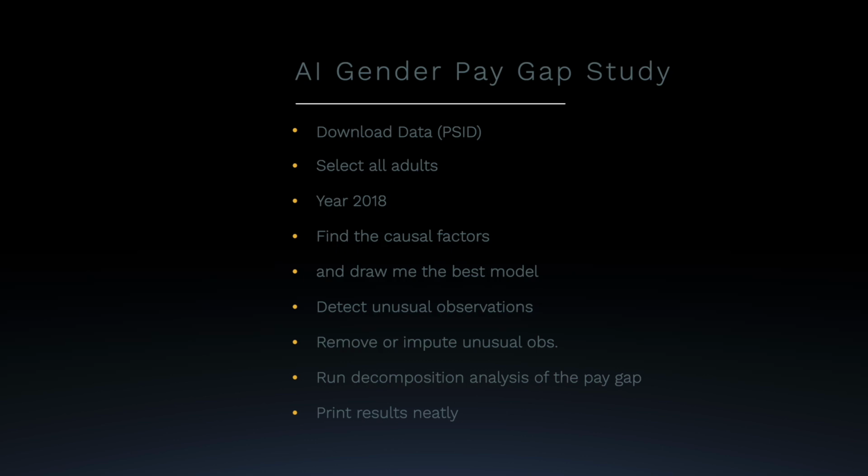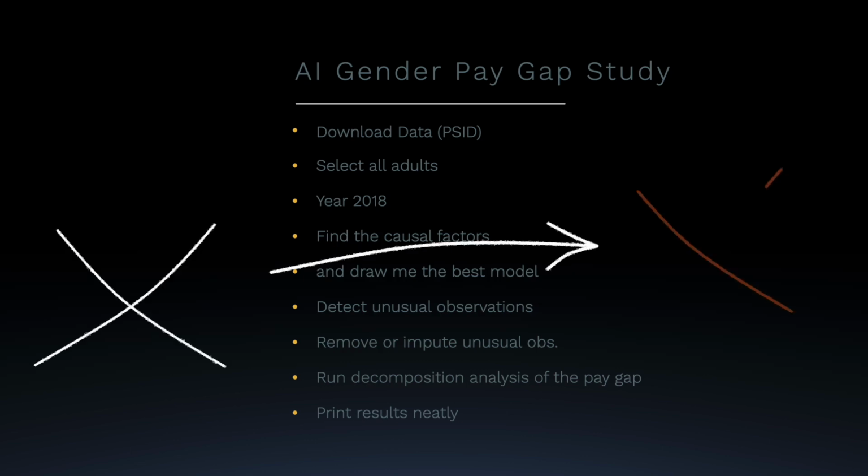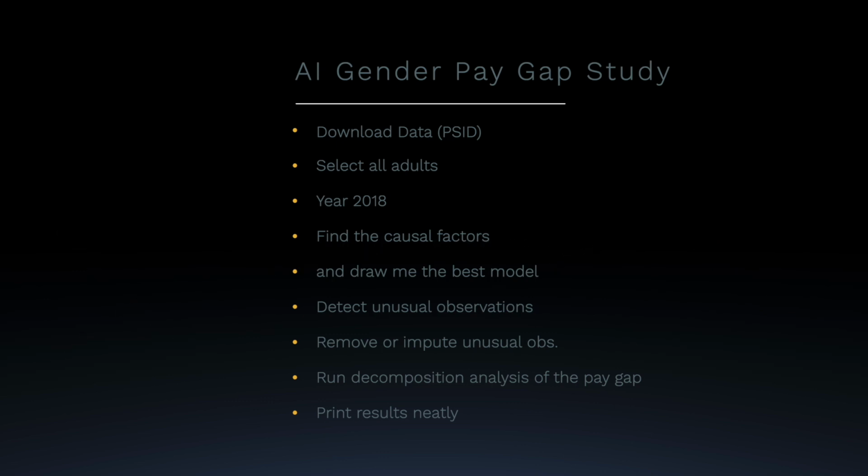Do a preliminary analysis of the best causal determinants of hourly wage rate. Show me these causal factors. Are these factors consistent between different causal methods? Draw me a model of these causal factors, for instance, in the form of a directed acyclic graph, a DAG.